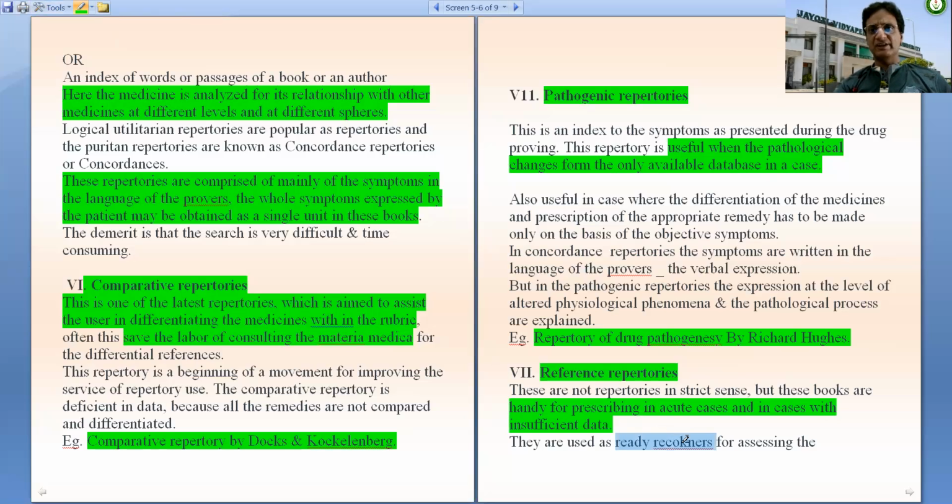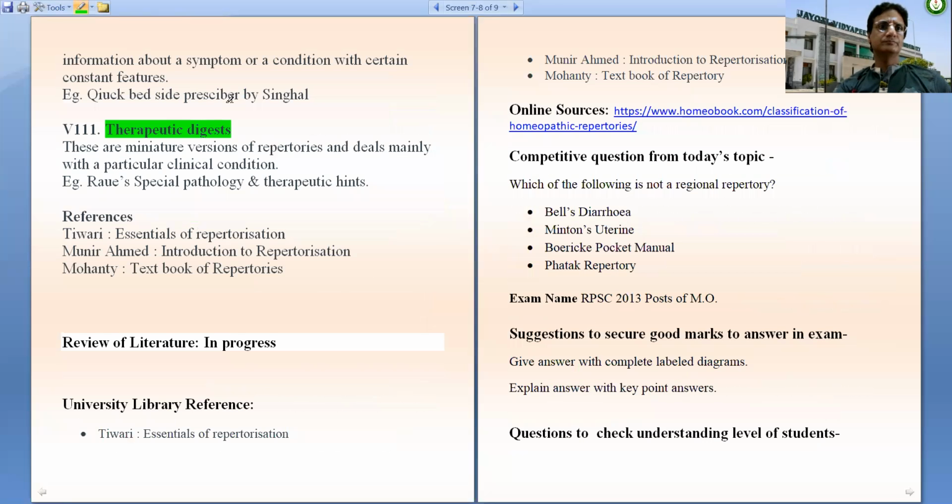So they are actually the ready reckoners. The example is Quick Bedside Prescriber by Singal.